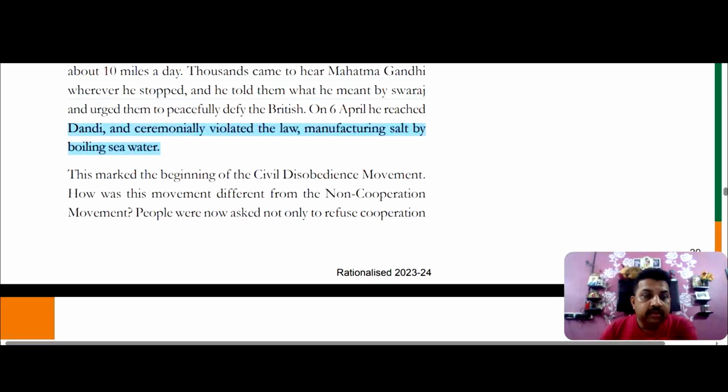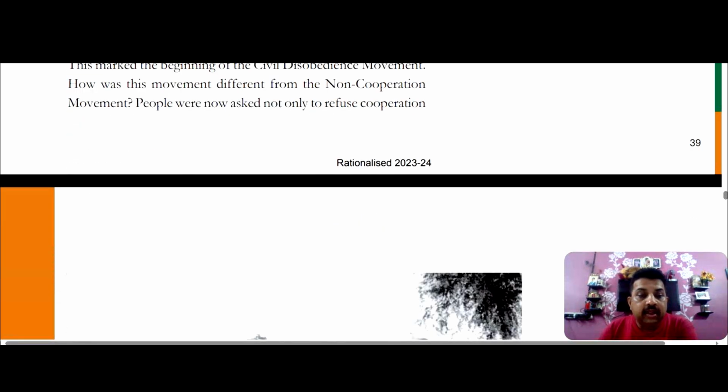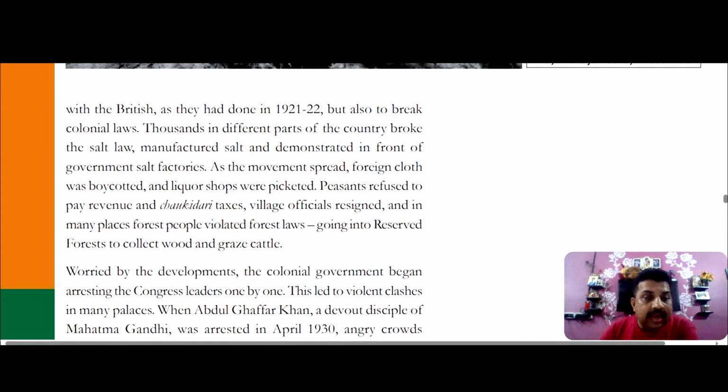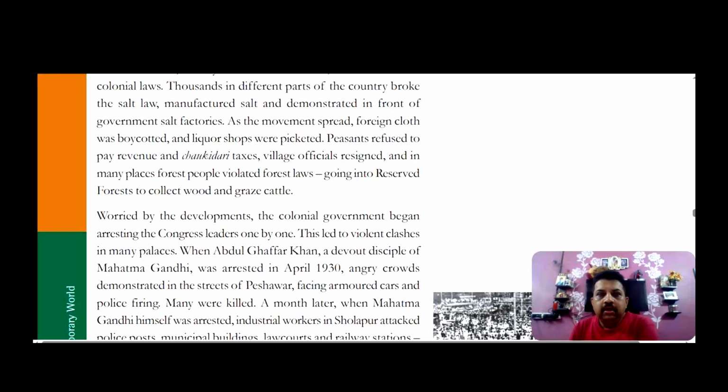So back to the topic. This marked the beginning of the civil disobedience movement, and the people were now asked not only to refuse cooperation. At first it was non-cooperation, they had to refuse cooperation, which they had done in 1921 and 22 during the non-cooperation Khilafat movement, but now they were urged to start the entire demonstration in a bigger way. So as I was discussing, in the civil disobedience movement the people were asked to be much more aggressive.